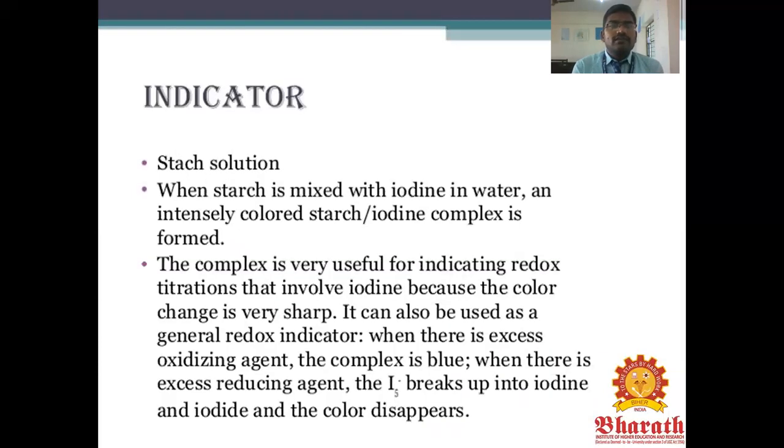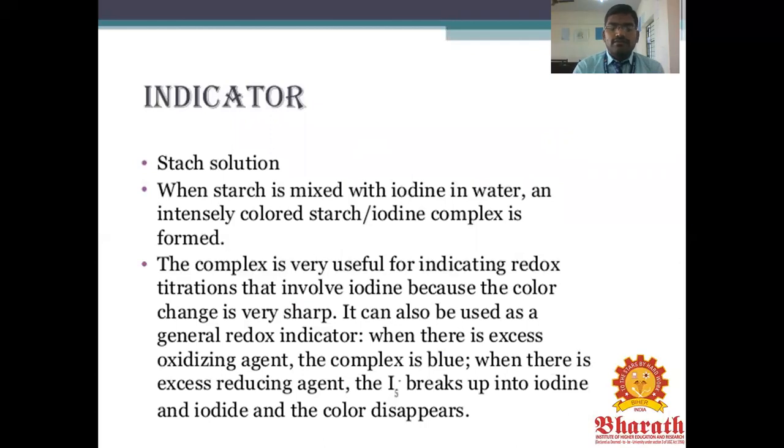The indicator is a starch solution. When starch is mixed with iodine in water, an intensely colored starch-iodine complex is formed. The complex is very useful for indicating redox titrations that involve iodine because the color change is very sharp. It can also be used as a general redox indicator where there is an excess of oxidizing agent. When there is an excess of reducing agent, the complex breaks up into iodide and the color disappears.